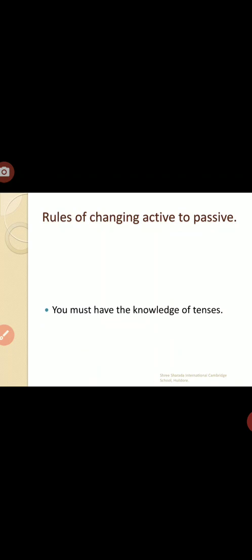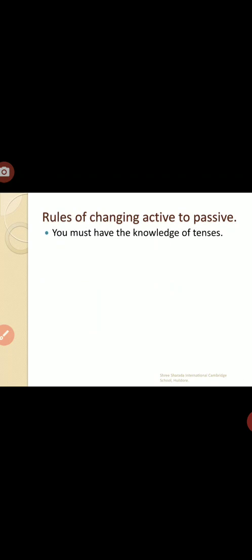Rules. First, you must have the knowledge of tenses. Yes, this is very important. If you don't know the tenses and their types, it's very difficult to change active voice into passive. So dear students, I already taught you about the tenses. Present tense we divide into four types: simple present, present continuous, present perfect, and present perfect continuous, and similarly it divides into past tense and then the future tense. I taught you already. That you have to keep in mind. You must have the knowledge of tenses before changing active voice into passive.